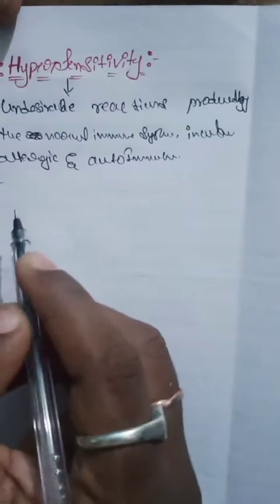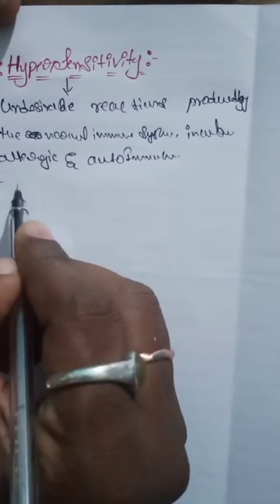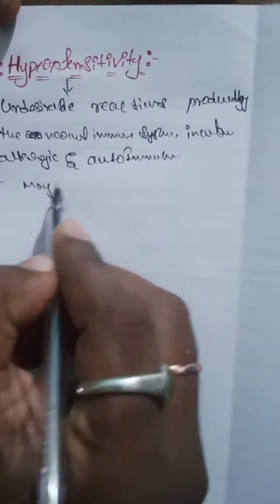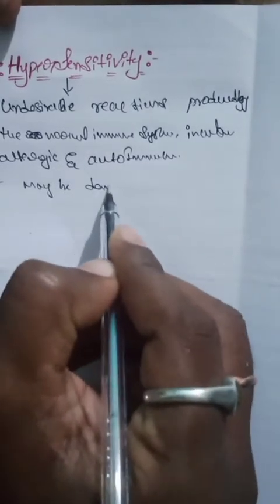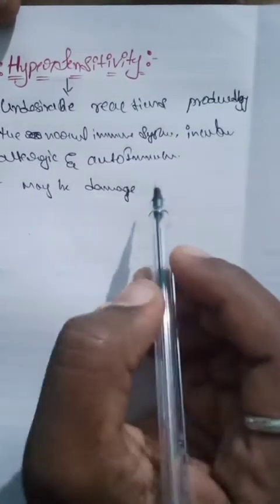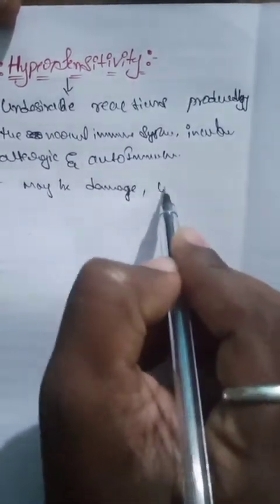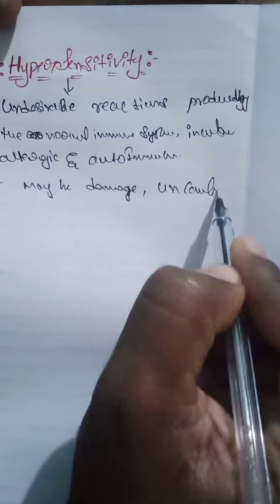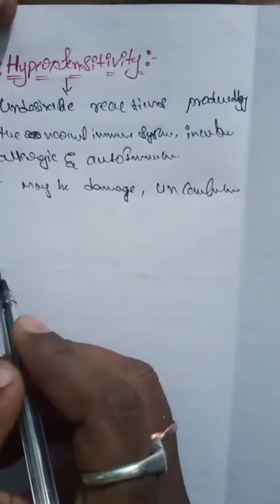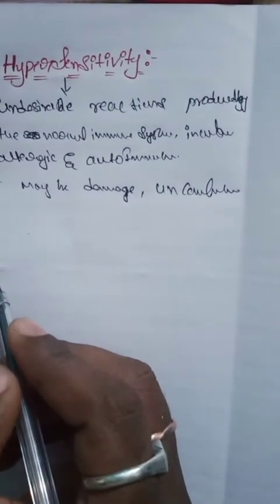So these reactions happen in the body, and they may be damaging. Damage and discomfort occurring in the body is known as hypersensitivity.